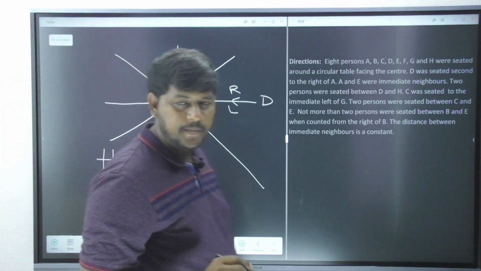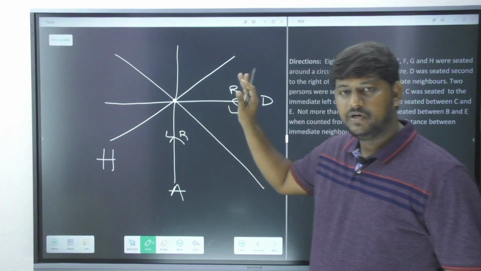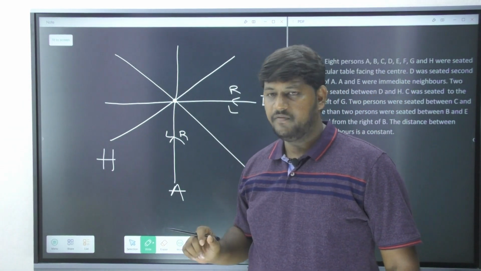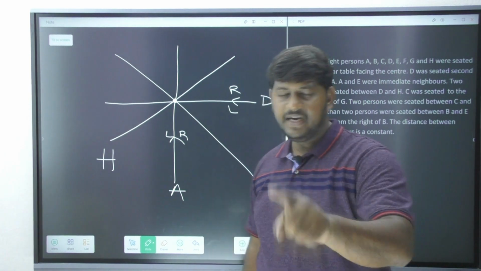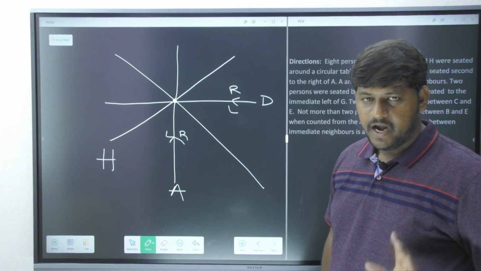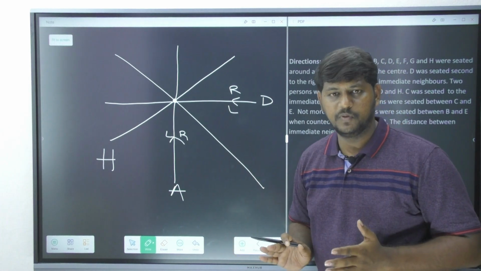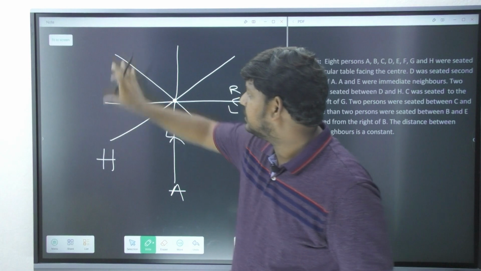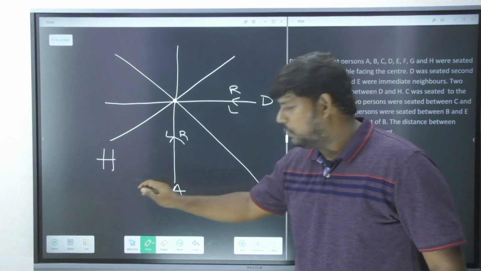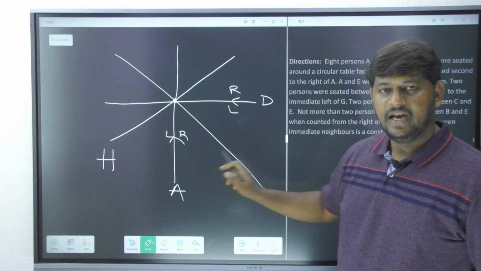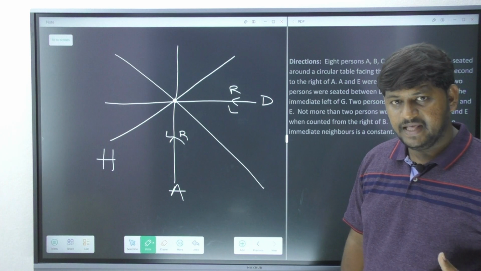You know why? Sir, why are you not going towards the right side of D? Why did you choose the left side of D? Why did you place H over here? Very simple strategy, because A and D are immediate neighbors. Now, the possibility is cutting down to only one particular position. If I write H at this particular position, I might have two possibilities, writing E at the left side of A or the right side of A, which is going to be a lengthy procedure.